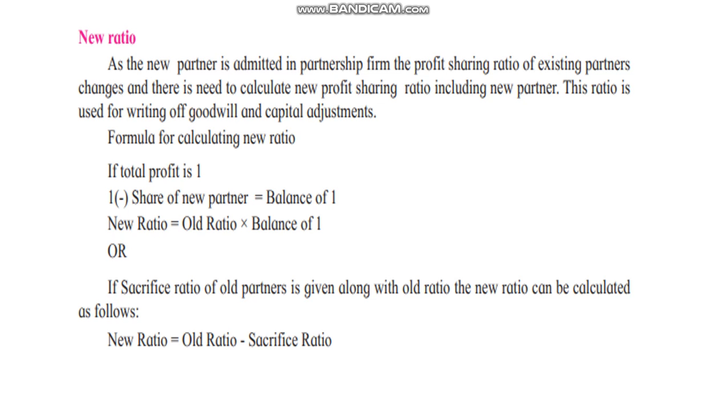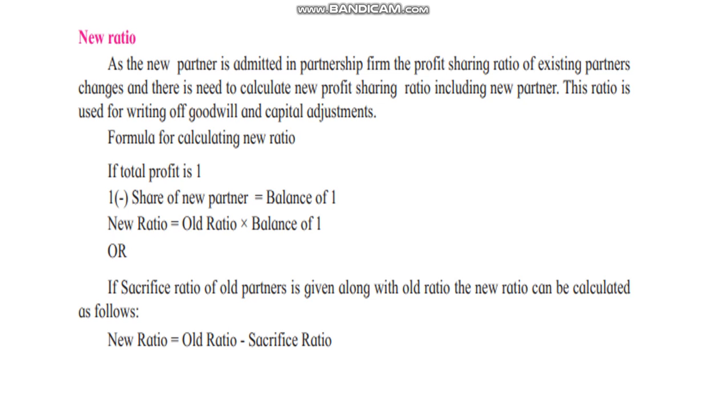Say the new partner Ketan brings rupees 50,000 for a 1/4 share in the future profit. That means he is going to share the profits and losses in the 1/4 ratio. So 1 minus 1/4, the remaining will be how much? 3 upon 4. Okay. Then what will happen? Then new ratio is equal to old ratio.